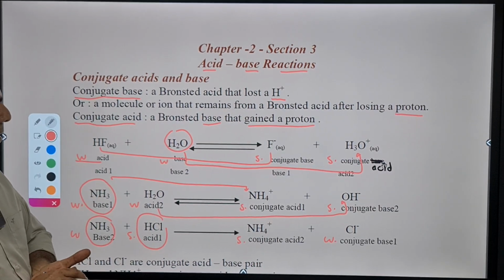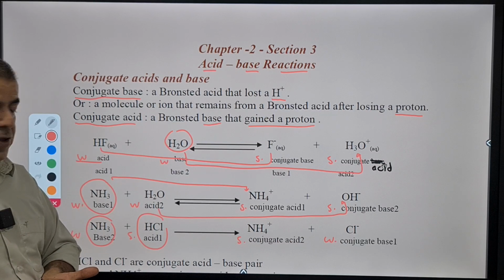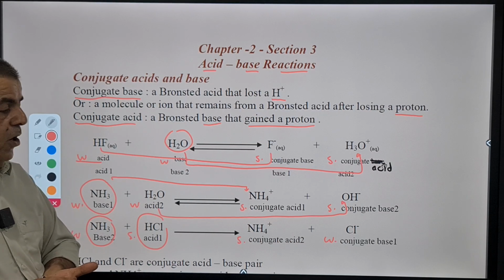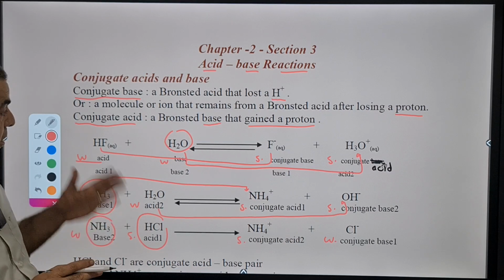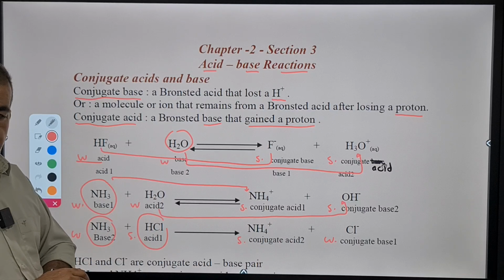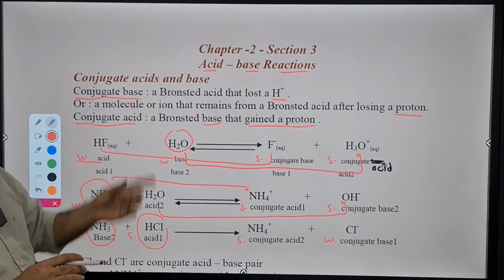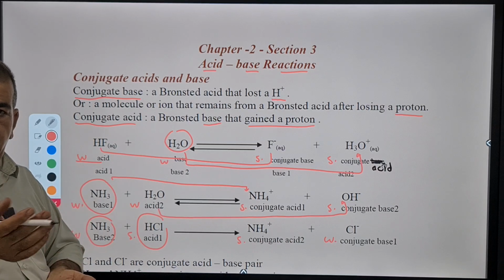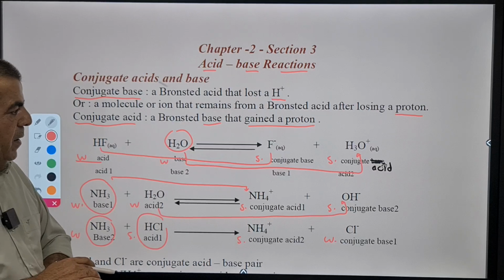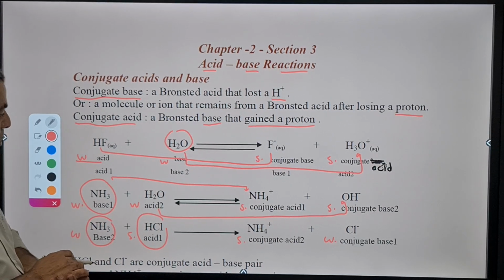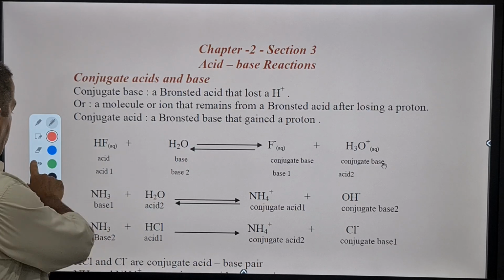So let's recall the definition of conjugate acid and conjugate base. What is the conjugate base? The conjugate base is a molecule or ion of an acid that lost one proton. The conjugate base is a Brønsted acid that lost one proton, and the conjugate acid is a base that gained one proton. Let's move forward and see what we have more. Okay.